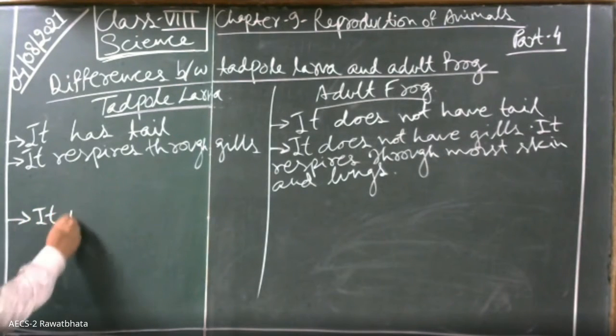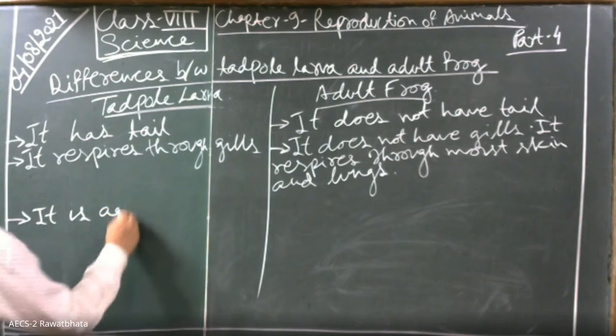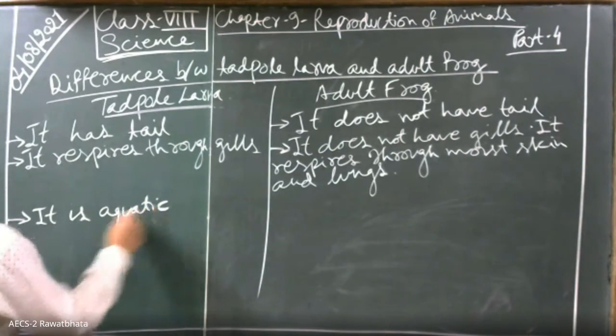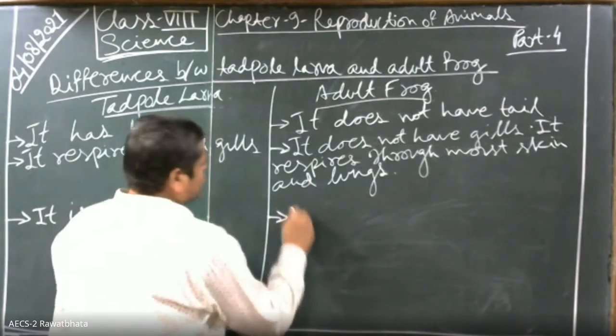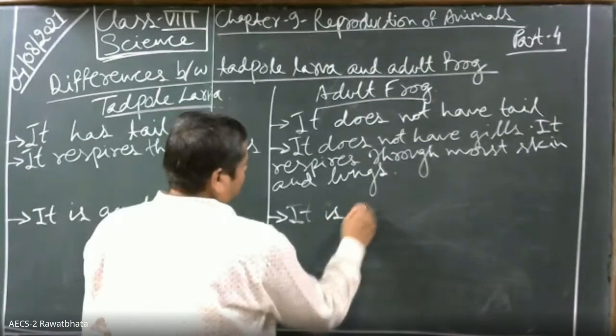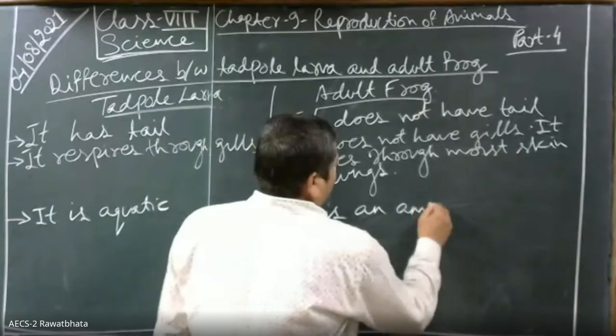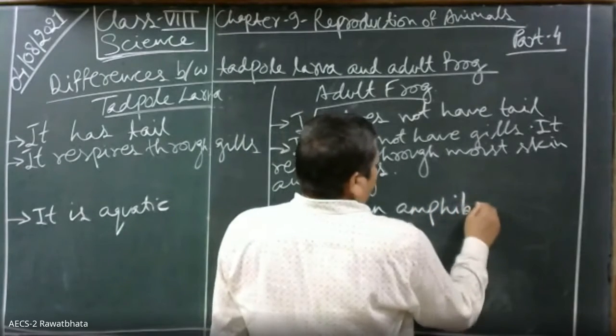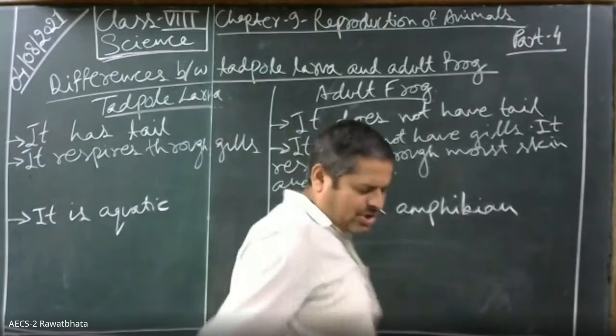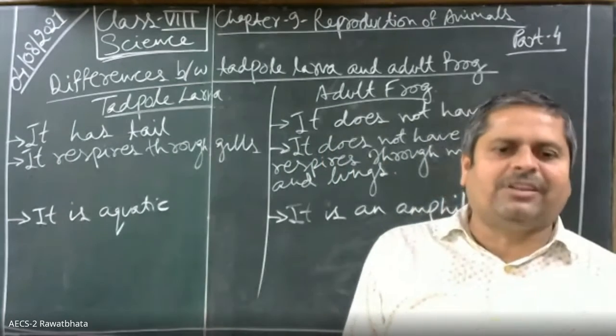It is aquatic and it is an amphibian. Amphibians require both land and water for their survival.